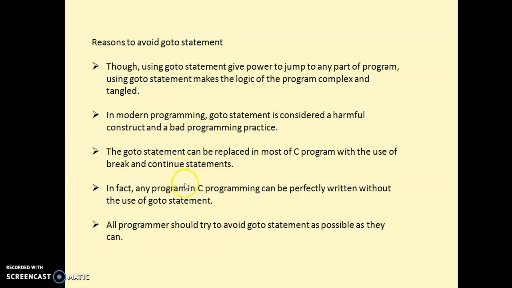In fact, any program in C can be perfectly written without goto. All programmers should try to avoid the goto statement as much as they can. So it is suggested not to use the goto statement.